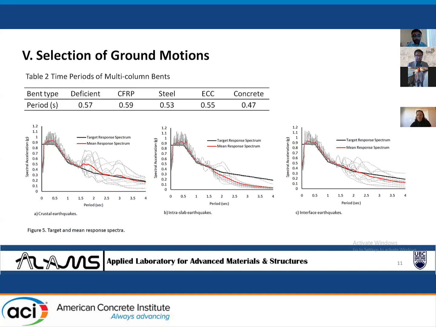From modal analysis, periods of the deficient band and bands retrofitted with 4 materials were evaluated. They are shown in table 2. According to code, the period range was found to be 0.075 to 1.5 seconds. Over this period range, both response spectra of ground motions and the target response spectrum are matched using SeismoMatch 2020.